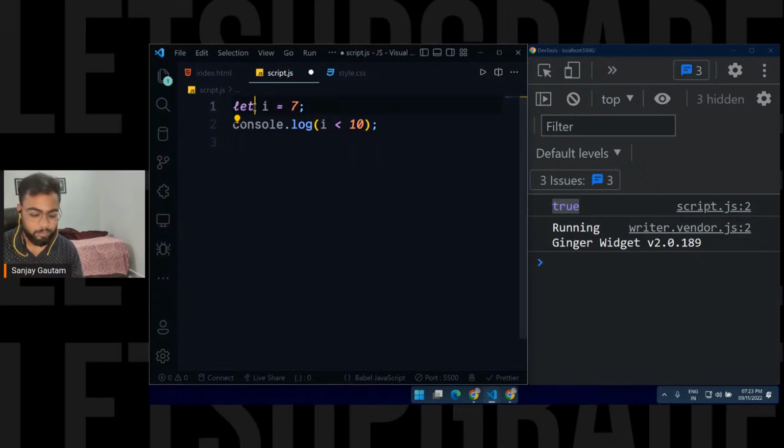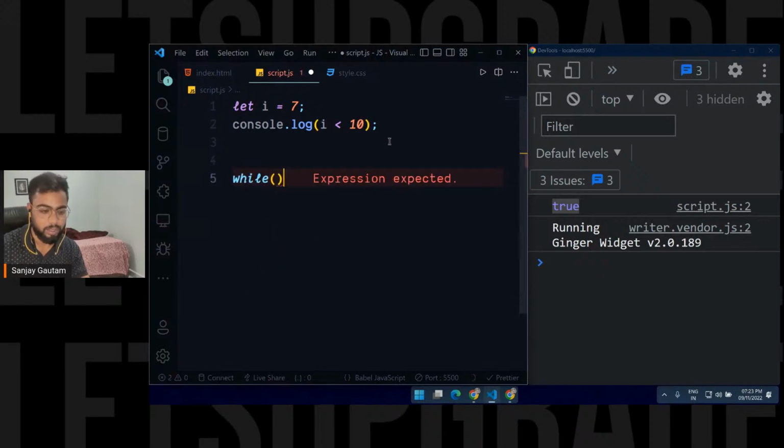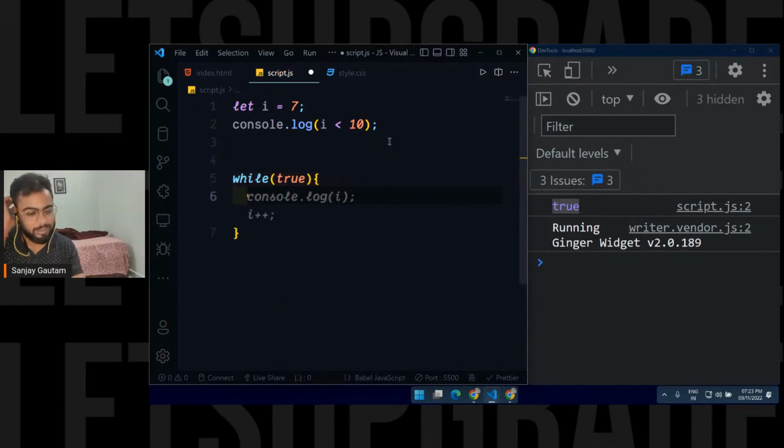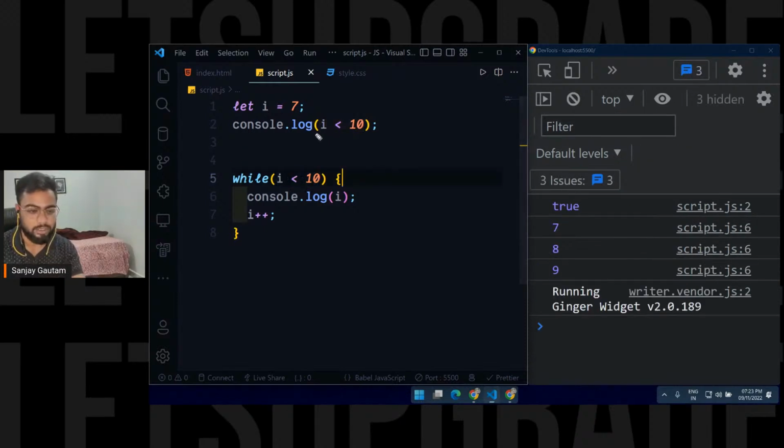Take the example of a while loop again. While is going to check for true or false here. So I cannot directly write true or false, otherwise it's not going to make any sense, and it would just be an infinite loop. So I put a condition here like this, which is going to end up as true or false. That is why I'm writing this. At the end, we are just checking for true or false.